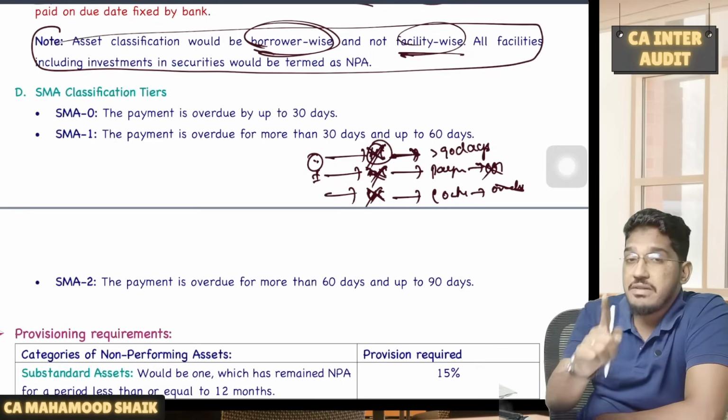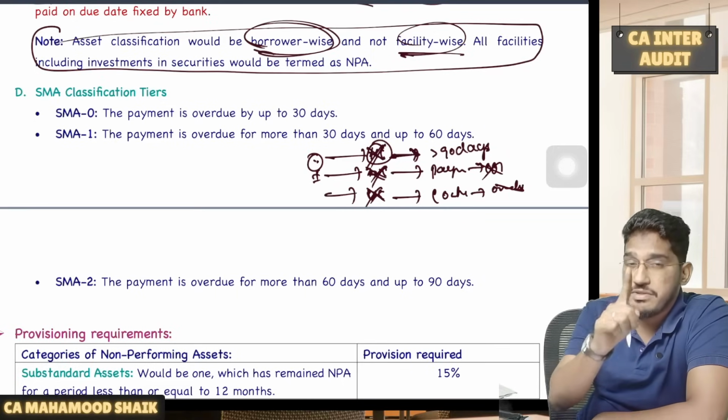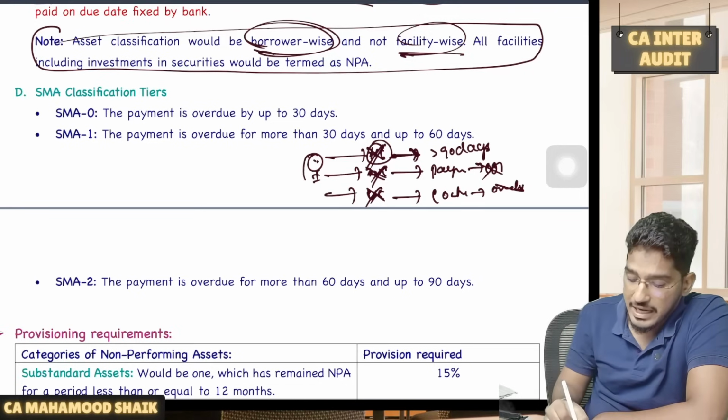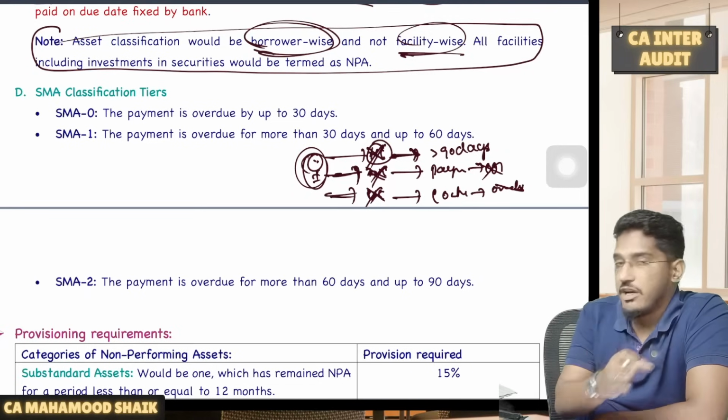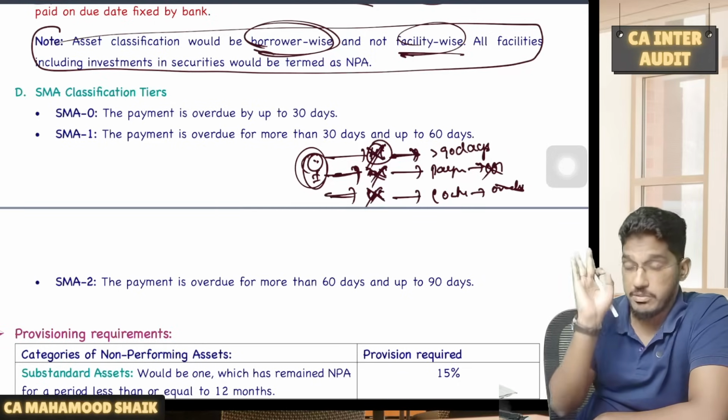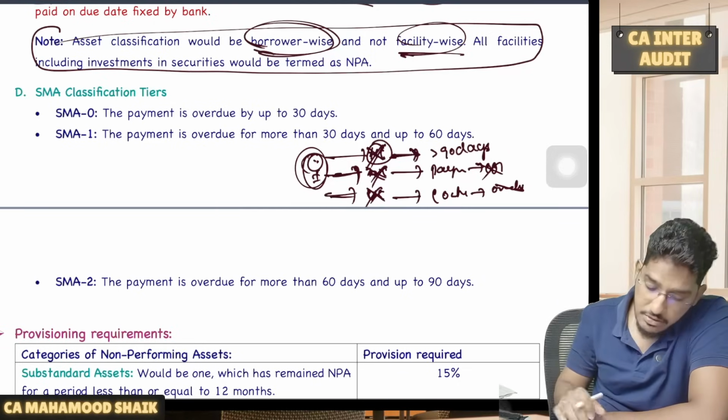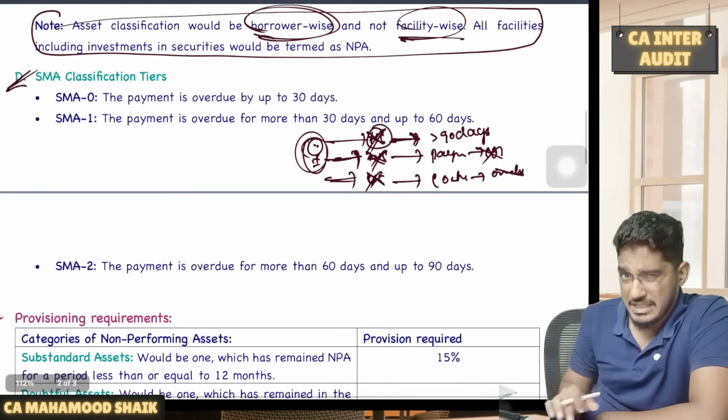Let us keep the remaining two under standard category. Not possible. Even if the customer makes a default, even if one facility is getting classified as NPA, that entire borrower's facilities, all the facilities which are in the name of the borrower, will be classified as NPA. Very, very important point. Now, there is one more classification, SMA classification.